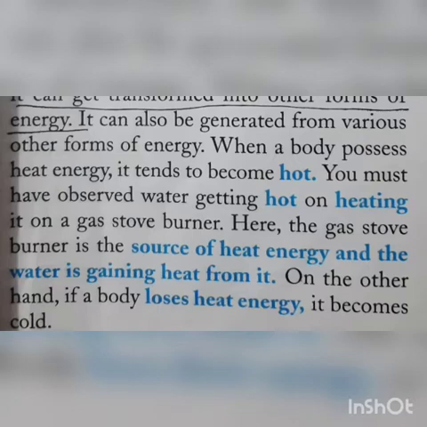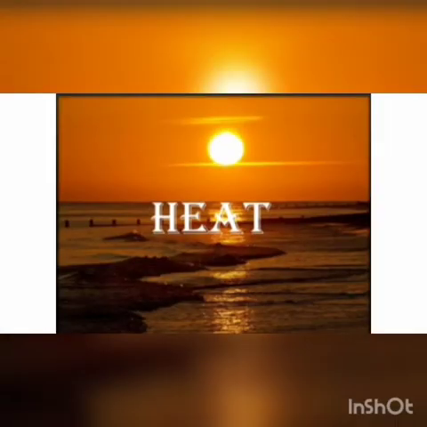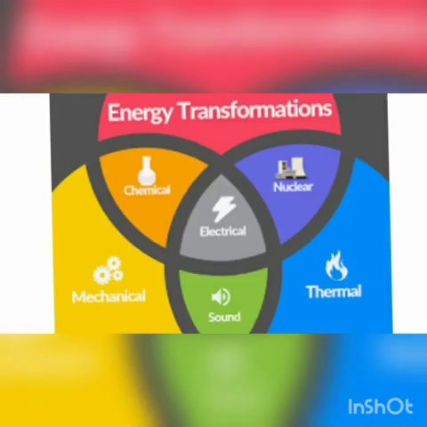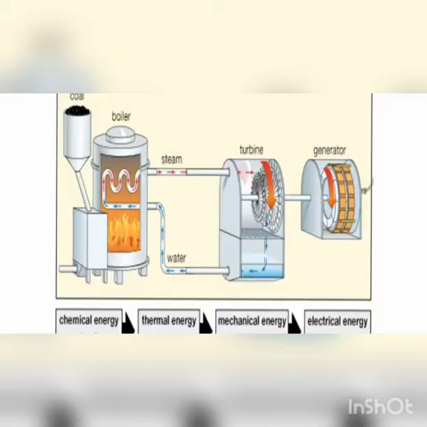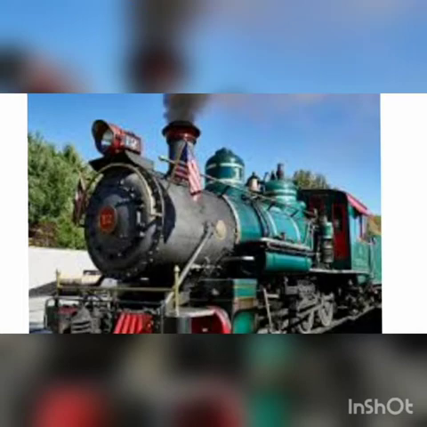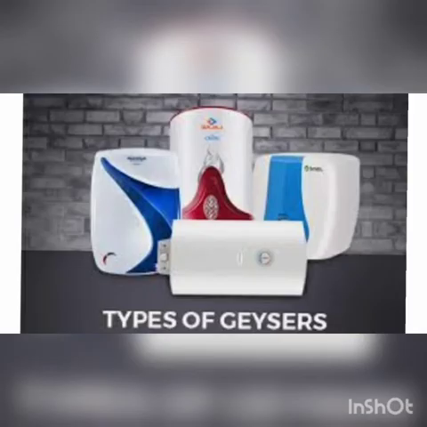Now let us try to understand how heat energy can be transformed from one form of energy to another form of energy. Heat is a form of energy that can be generated from all other forms of energy and can be transformed into other forms of energy. We can see some examples. In a thermal power station, heat energy is transformed into electrical energy. In a steam engine, it is transformed into mechanical energy. In geysers or heaters, electrical energy is transformed into heat energy.